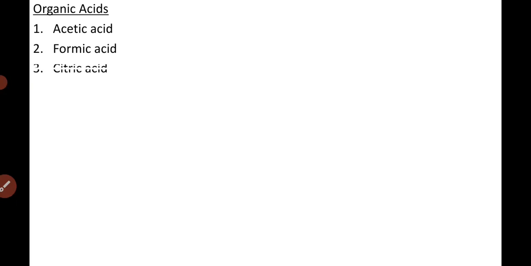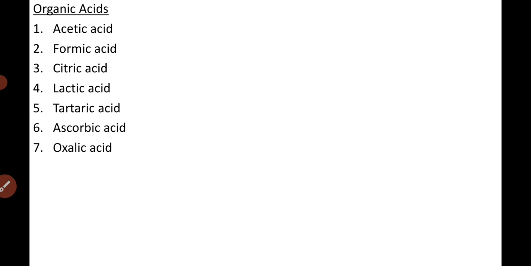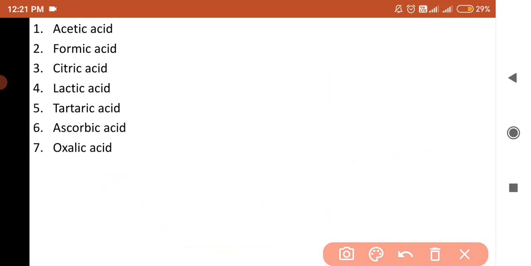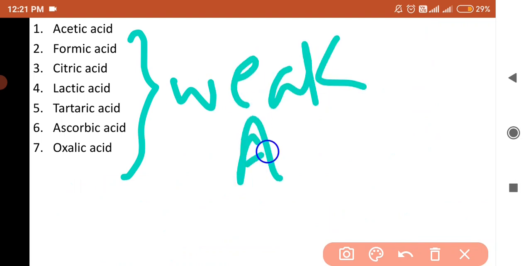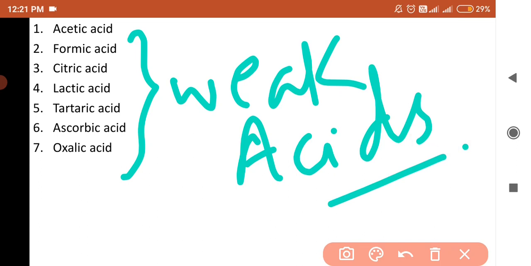Let's see this. Organic acids, first of all: some of the organic acids are acetic acid, formic acid, citric acid, lactic acid, tartaric acid, ascorbic acid, and oxalic acid. Basically, we can say that these organic acids are weak acids.